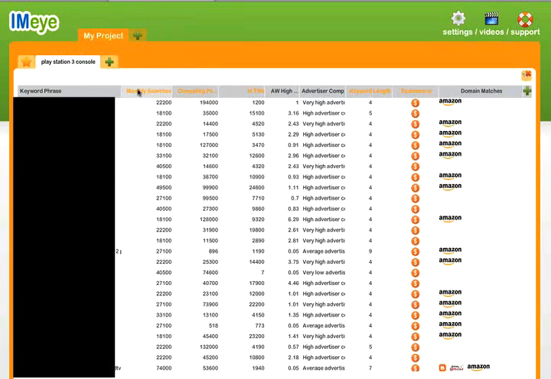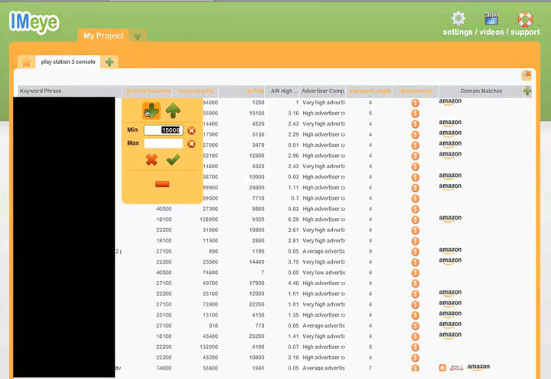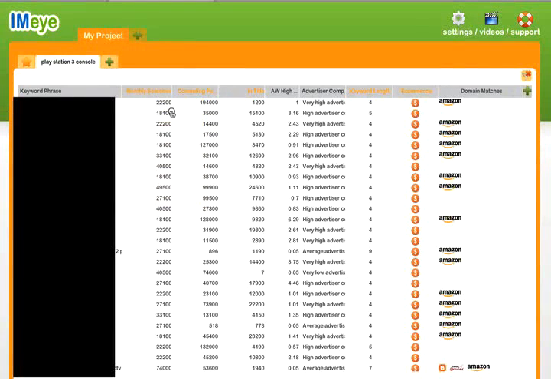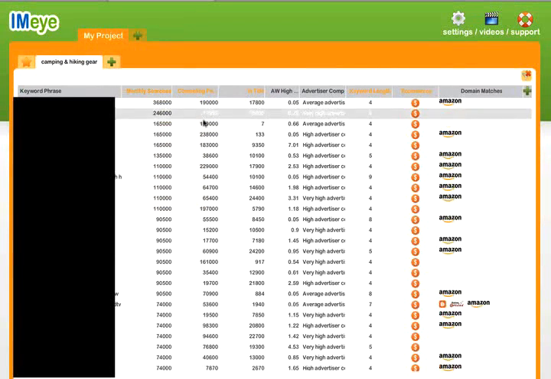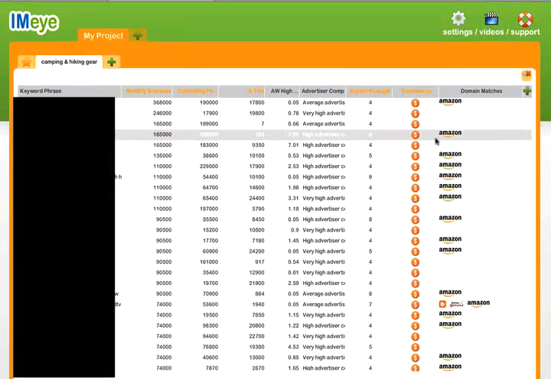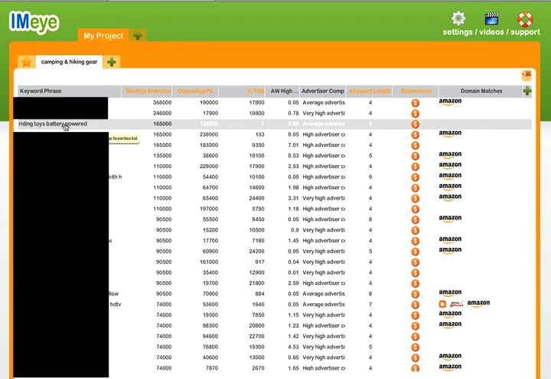So let's go in and take a look, and we'll say we want to sort by the number of monthly searches. Let's look at the highest volumes first. Okay, so we'll sort high to low. And again, we've blacked this out, but I will show you one of these, and let's pick this one: riding toys battery powered. Look at the monthly searches. First of all, it's a very targeted keyword, right? That's somebody who clearly knows what they're looking for. It gets a lot of searches per day, right?